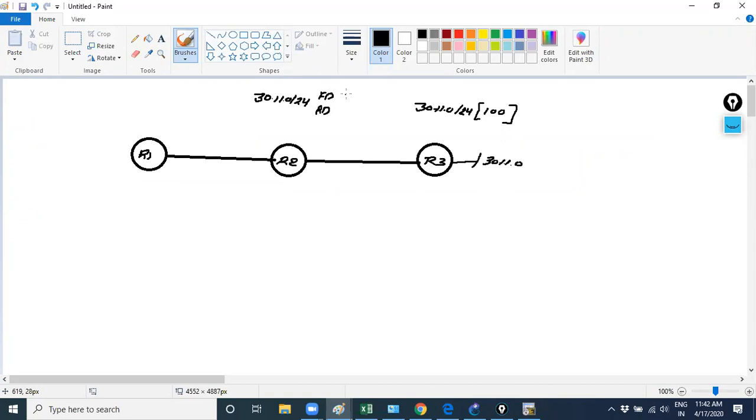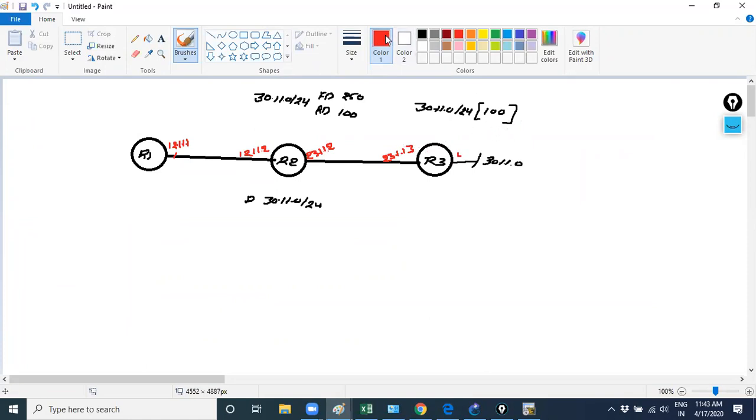Suppose the FD is 250 and the RD is 100, and it will update its routing table that 30.1.1.0 is coming via, suppose I'm just using IP addresses like 12.1.1.1 over here, 12.1.1.2 over here, 23.1.1.2 over here, and 23.1.1.3 over here. It's like my local.